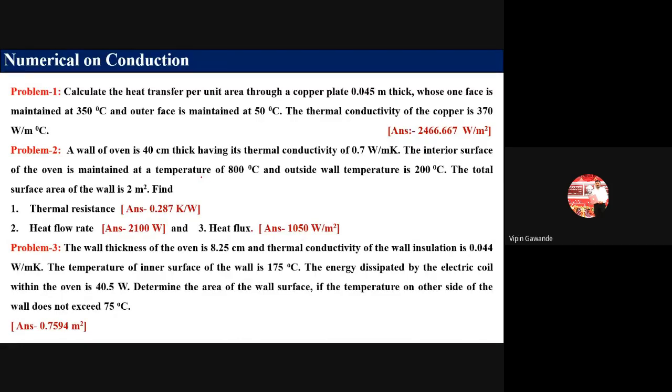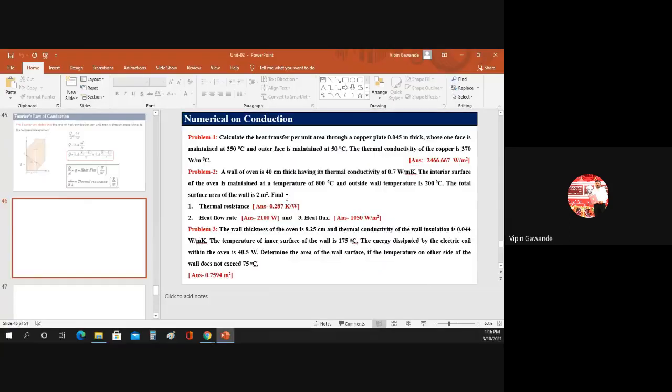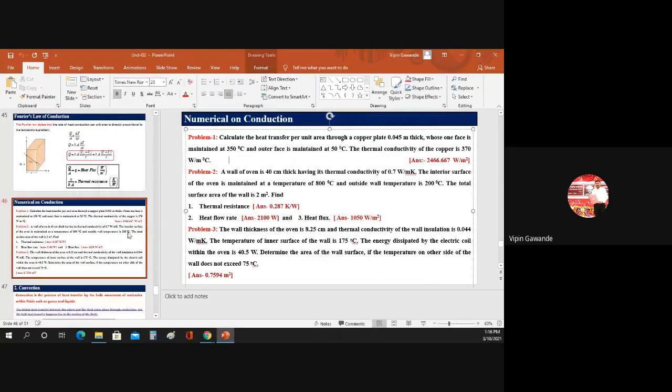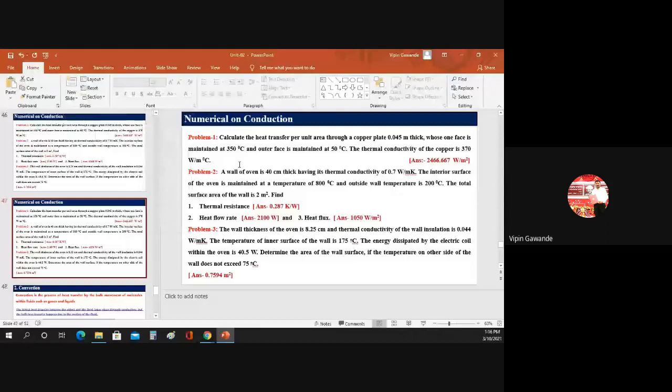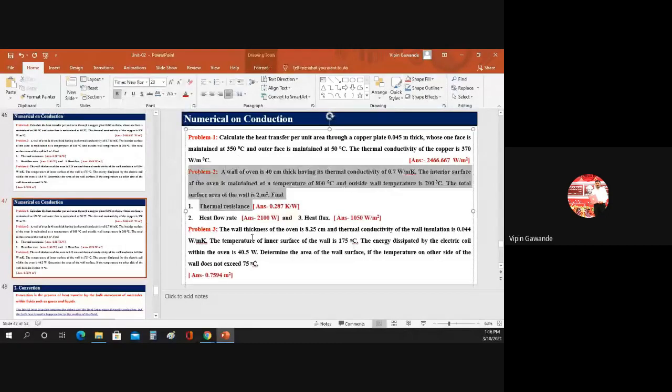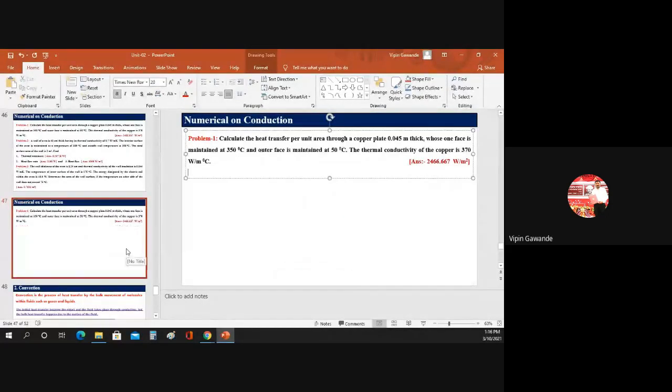Now let us quickly solve one or two problems and then we will stop here. So let me take the space and we'll solve the problem here. Just 1 minute.